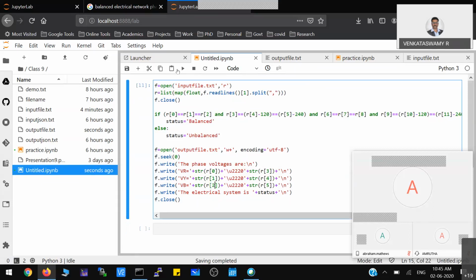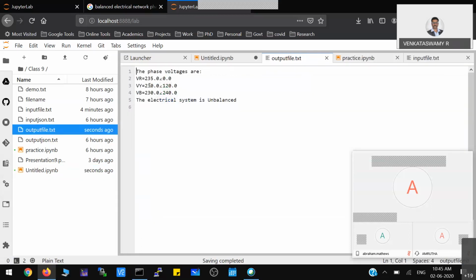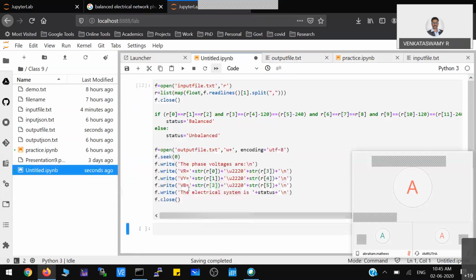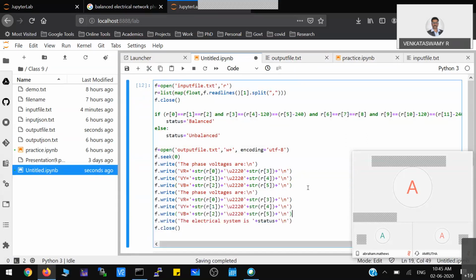Okay, so now I just modify that one and I just want to see my output file. Now you can see here the phase voltages are coming and it is telling the system is unbalanced. So you may have to print the current values also. In that case, you just have to copy paste this entire thing.